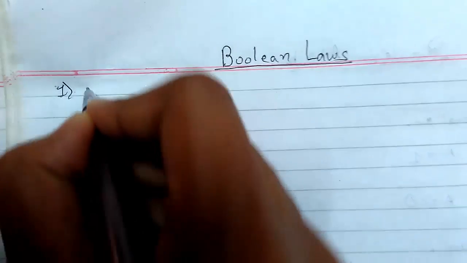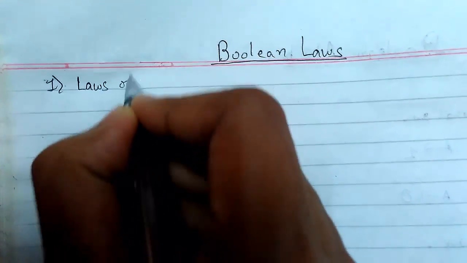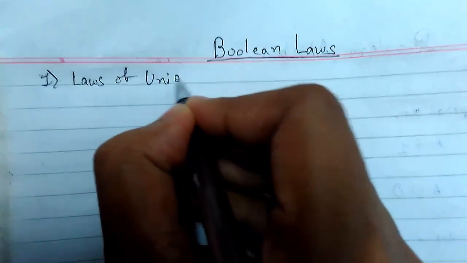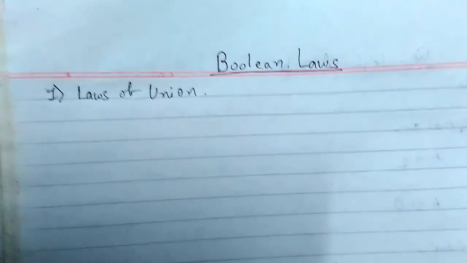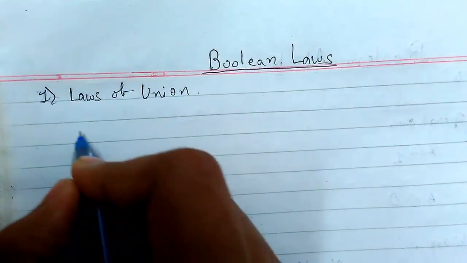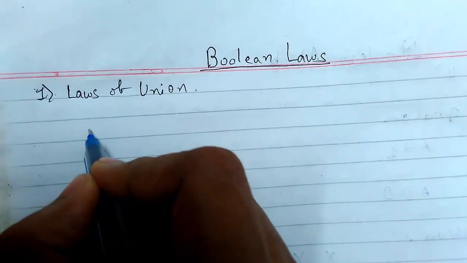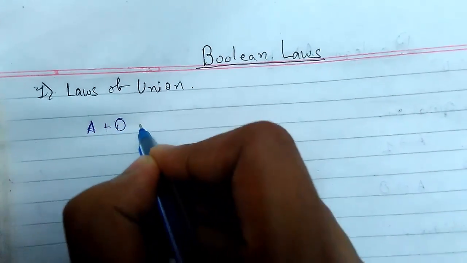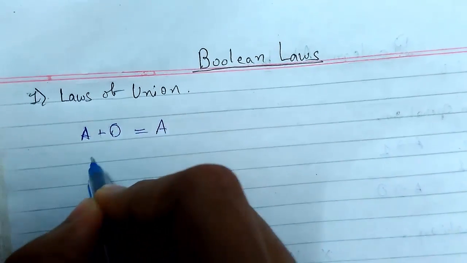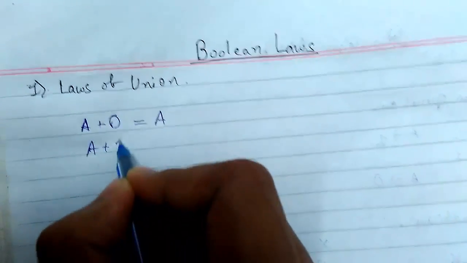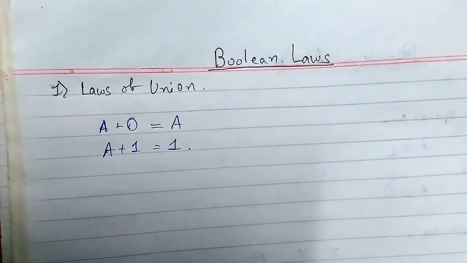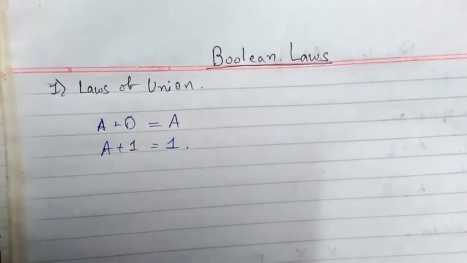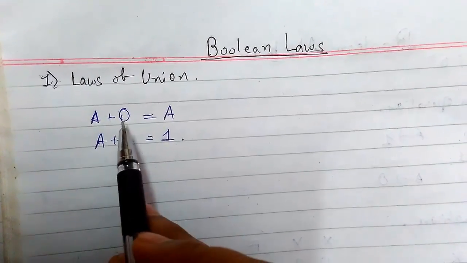First of all, the laws of union. There are two laws here. The first law: if the variable A is there, A plus 0 equals A, and the second law states A plus 1 equals 1. This is pretty simple. This is the OR operation.